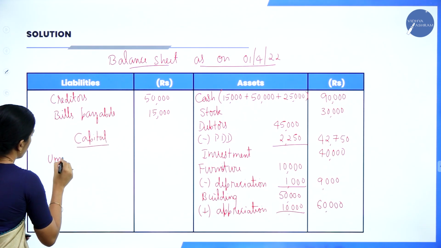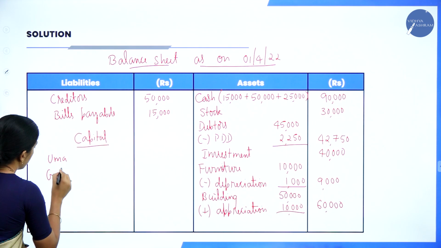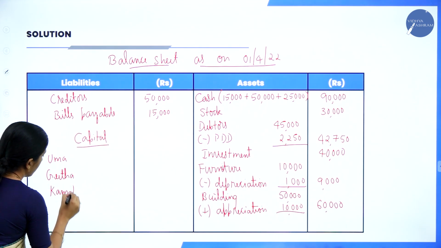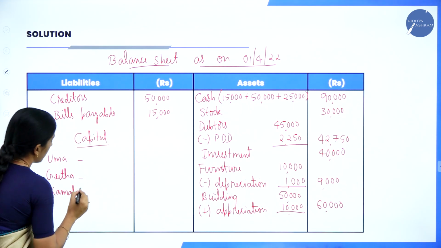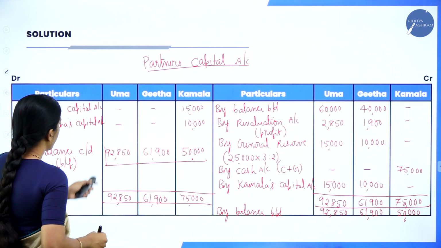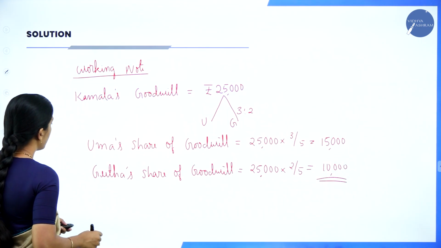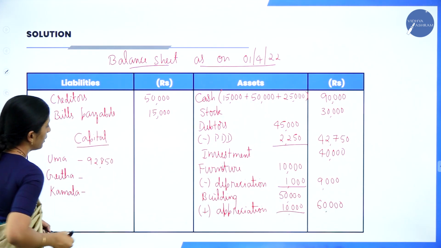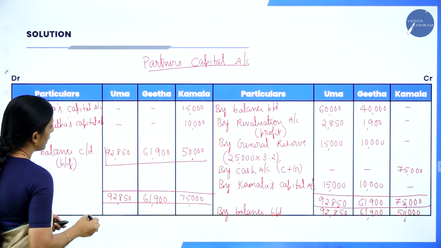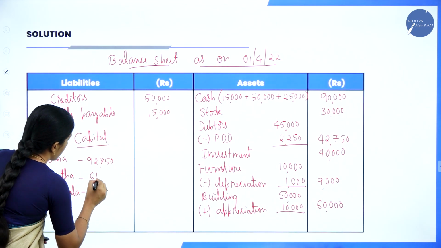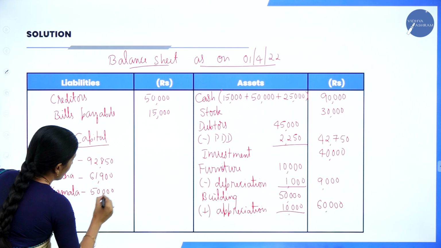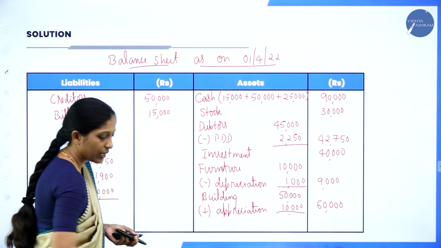Uma, Geeta and Kamala. Now, what is the capital? 92,850 and 61,900 and 50,000. Total everything and write in the outer column.